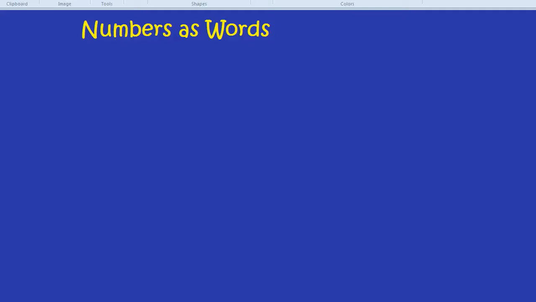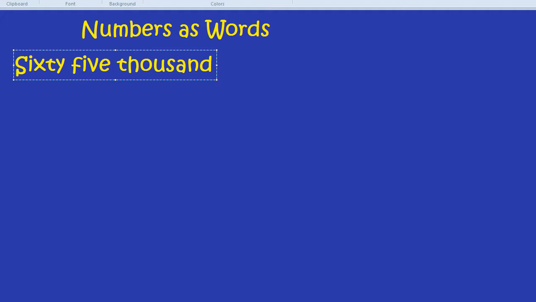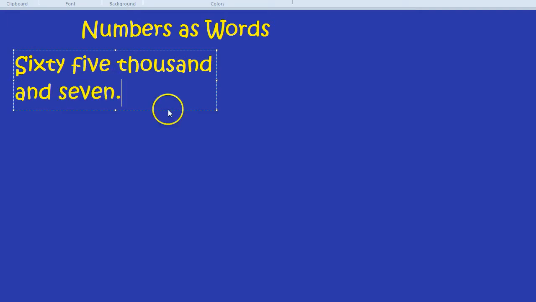What can sometimes be tricky is changing numbers into a load of words and changing a load of words into numbers. Let me give you an example. If I said, write as a number the phrase 65,007, how would you actually write that as a number?